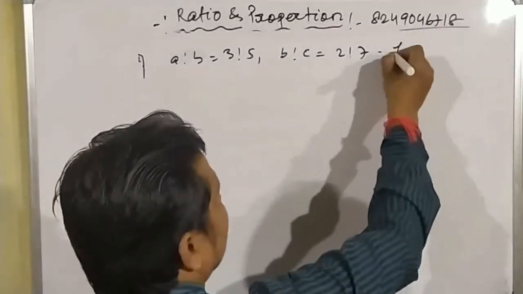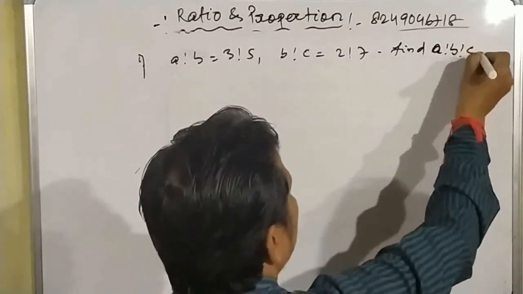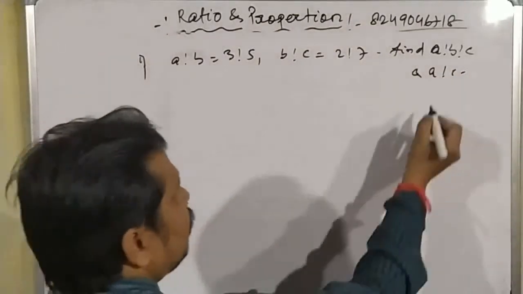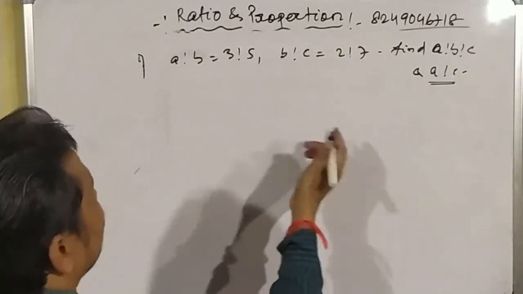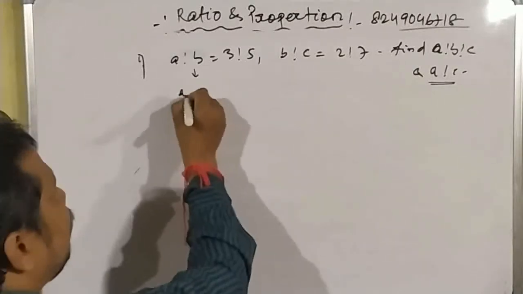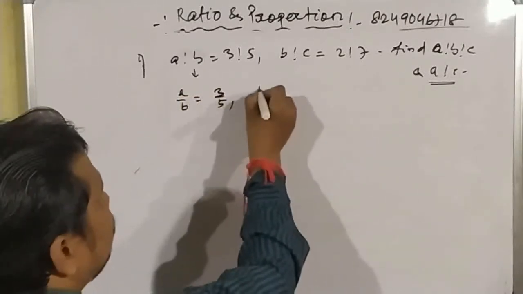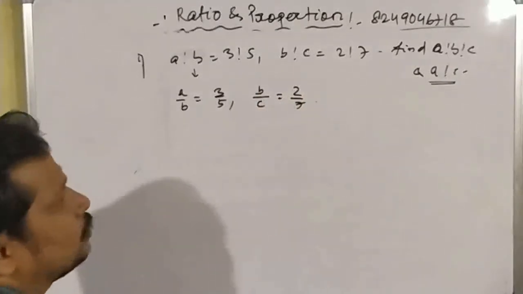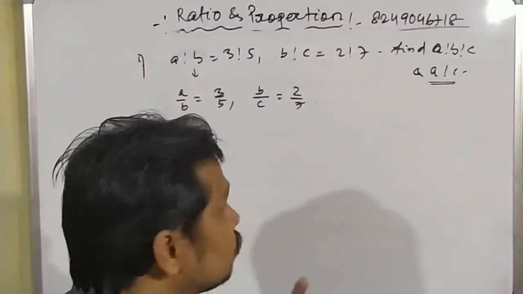And you have to find a is to b is to c and a is to c. So first of all, a is to b equal to 3 is to 5. That means a by b is equal to 3 by 5, and b by c is equal to 2 by 7. Yes or no?